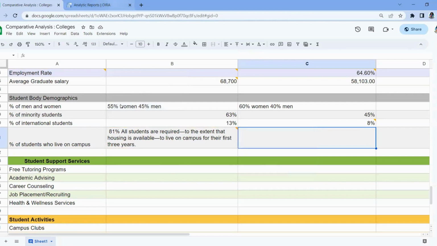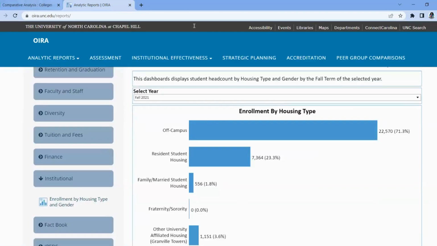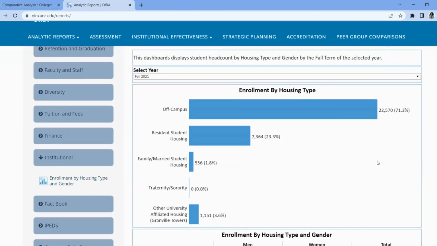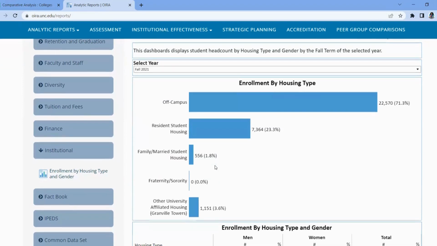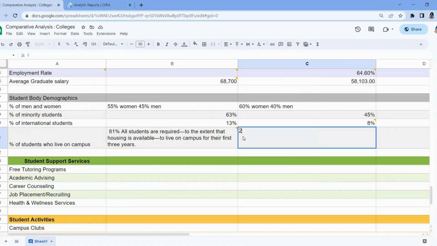So this says 71% live off campus, 23% live in student housing, 1% live in family married student housing, and then other university affiliate housing. So I'll put 23% live on campus.